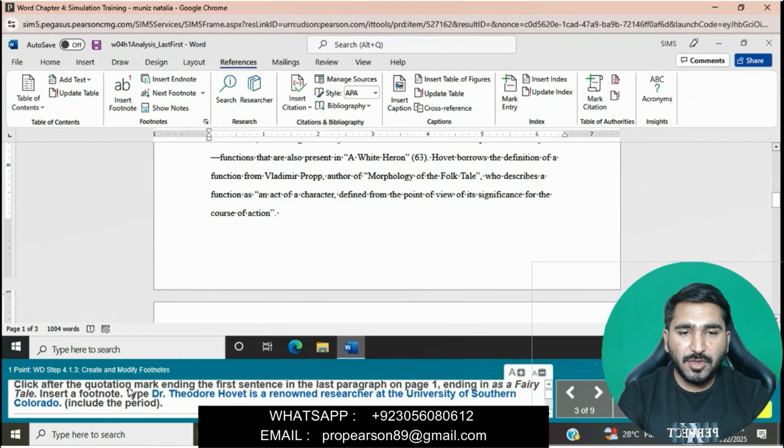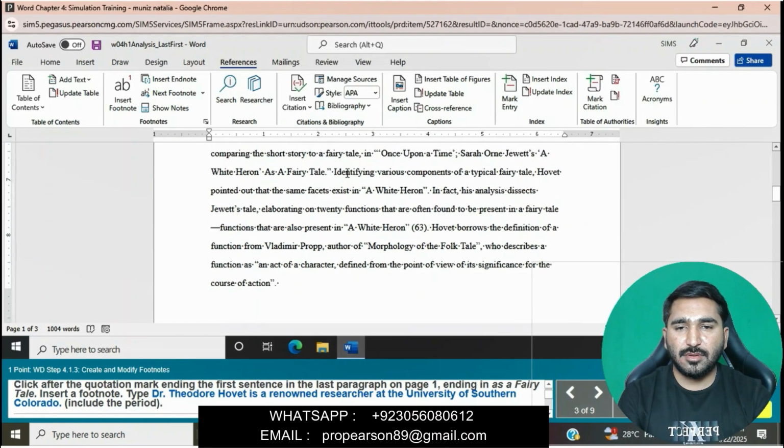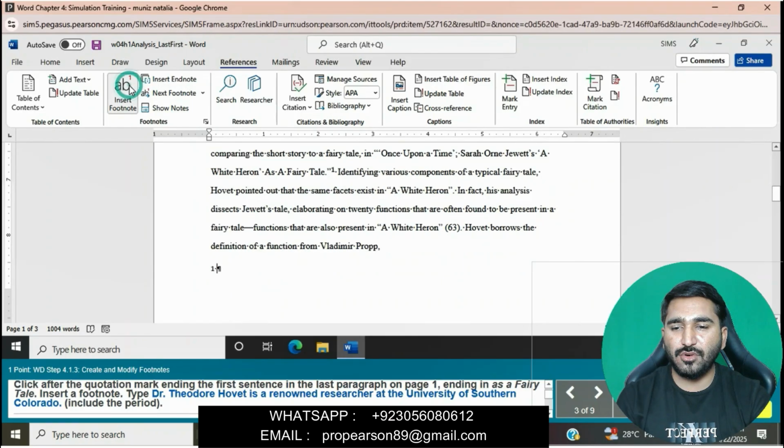Last paragraph on page 1, ending "is a fairy tale." Click in here after "is a fairy tale," then go to the References tab and click on Insert Footnote. We will type a footnote.